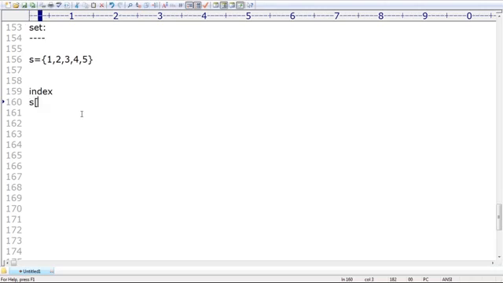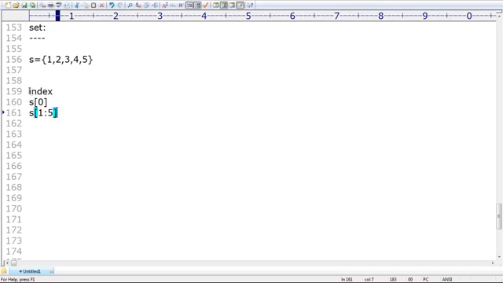By mistake, if you ask s of 0, sir, what is the first element? Immediately Python is going to give left and right. Arey, pagal ho gaya. For the set, how can you apply index? Like that, immediately Python is going to give left and right. Index concept, and after that, slicing concept, such type of terminology is not applicable for the set.